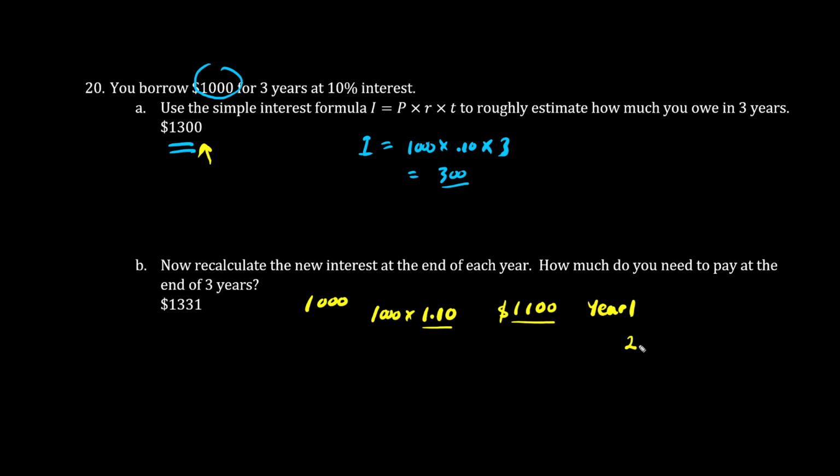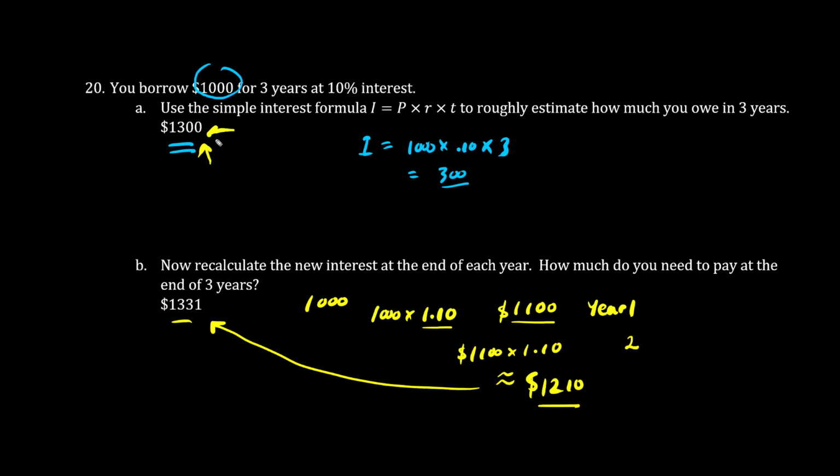Now what about year 2? We take this amount and we multiply it by 1.10. And in year 2, the new amount is $1,210. We take $1,210 multiplied by 1.10, and finally on year 3 we owe $1,331, which is more than this amount here. The reason why we're paying more is because we're paying interest on top of interest.